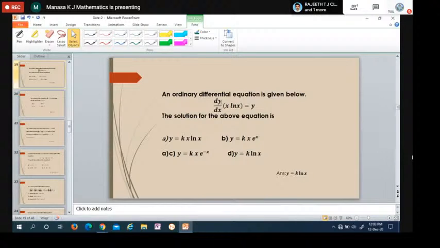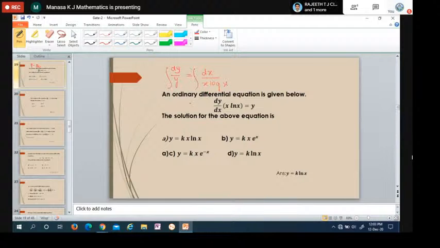I can write the given equation as dy by y equals dx by x log x. Now we have to integrate.